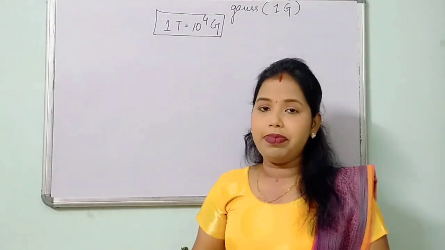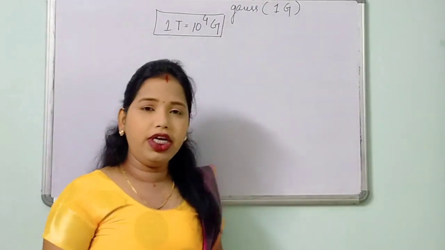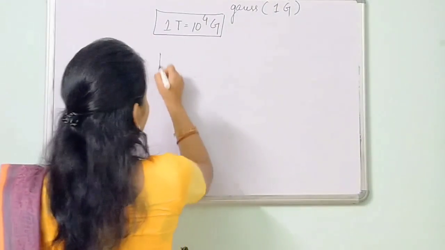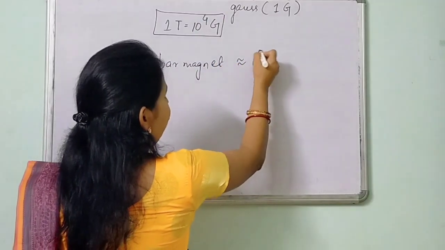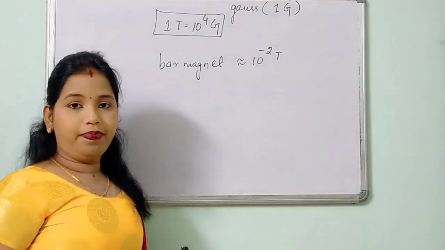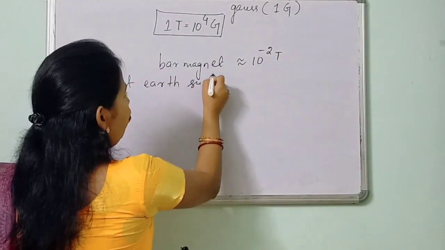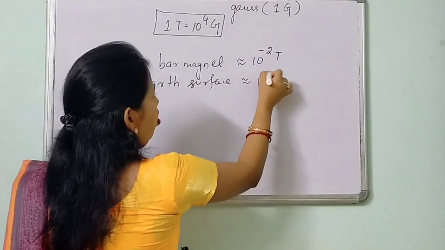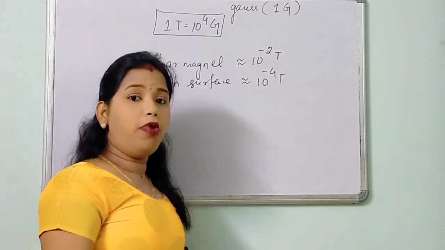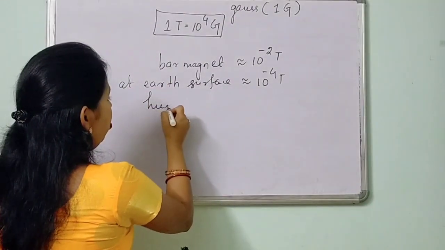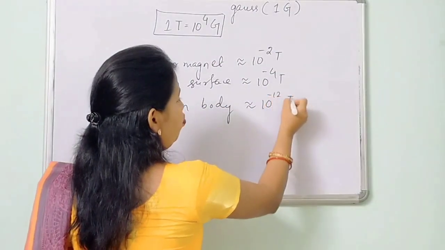Let us take some examples of magnetic fields, like magnetic field of an ordinary bar magnet. Magnetic field of an ordinary bar magnet is of the order of 10 to the power minus 2 Tesla. Magnetic field at Earth's surface is of the order of 10 to the power minus 4 Tesla. Magnetic field associated with human body, that is of the order of 10 to the power minus 12 Tesla.